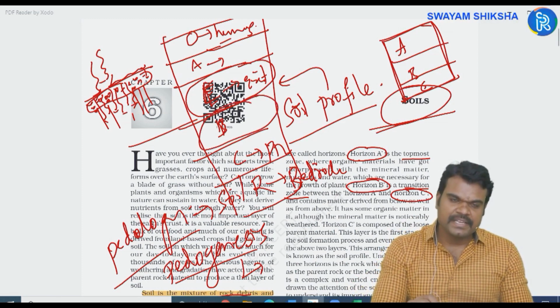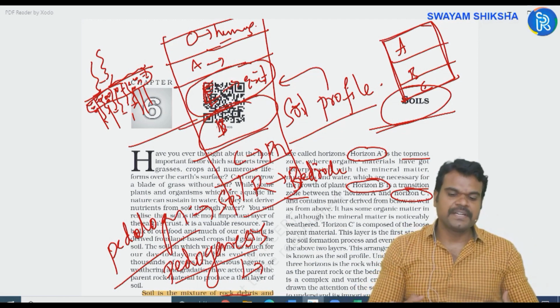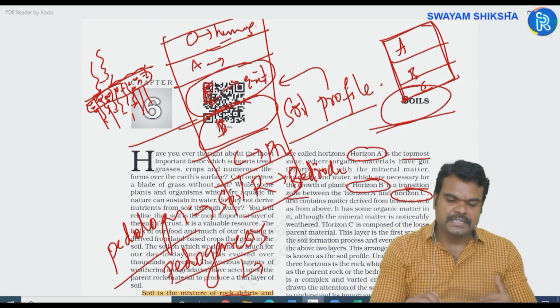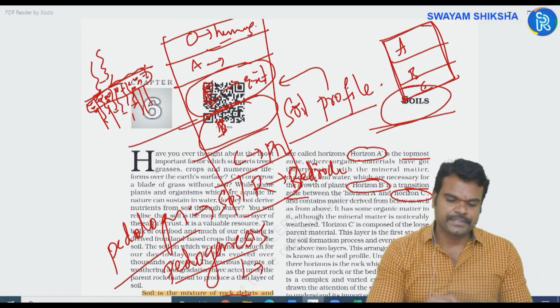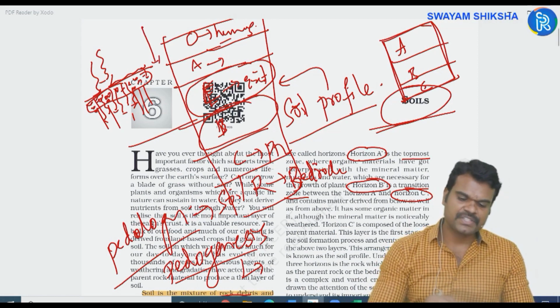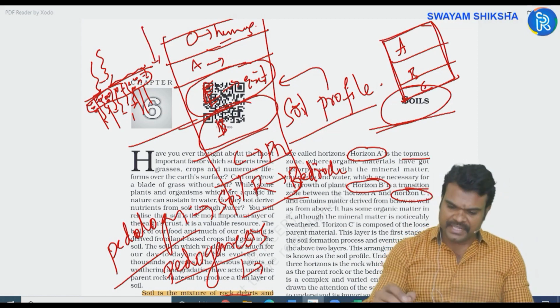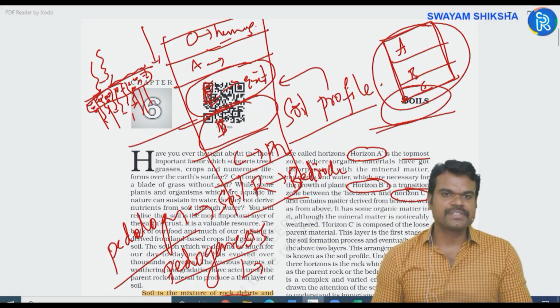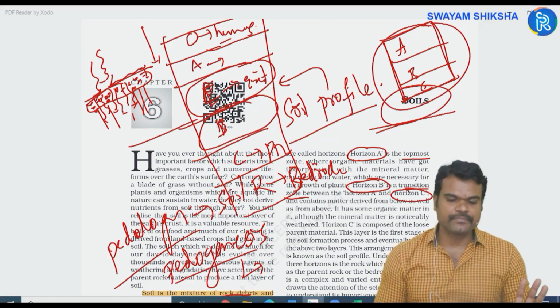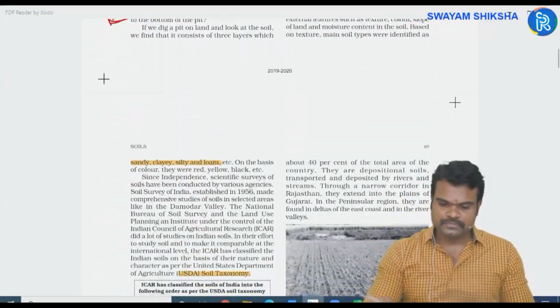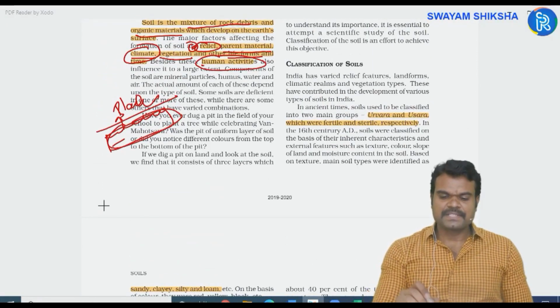So the B layer is experiencing the deposition of the minerals which are coming from the E layer. Okay, this is the detailed structure of soil profile. But in NCERT, only three horizons are given: A, B, and C. Try to remember this.